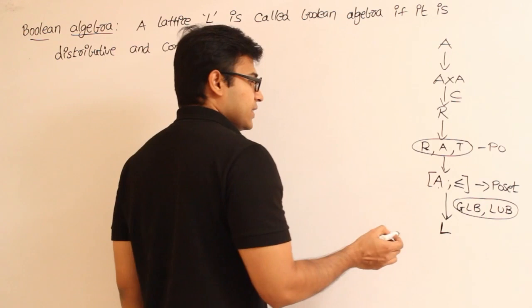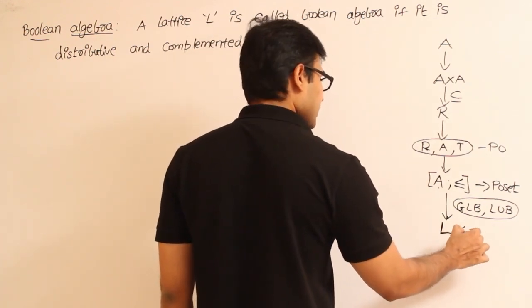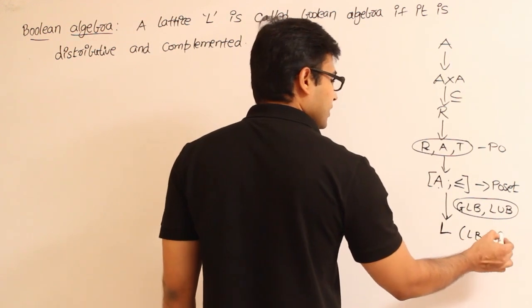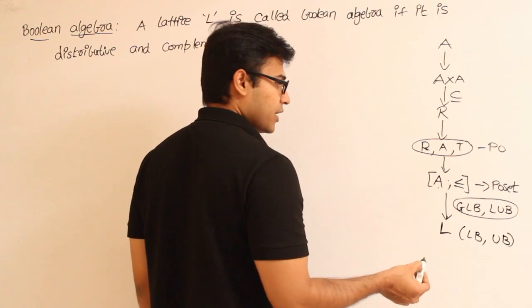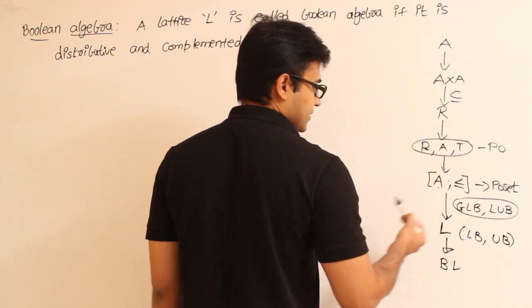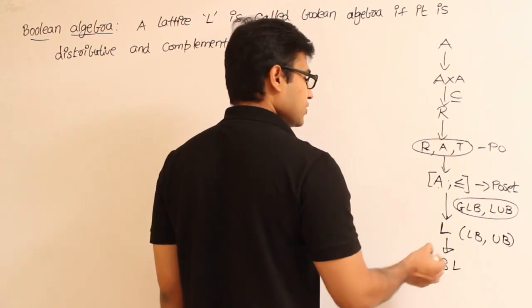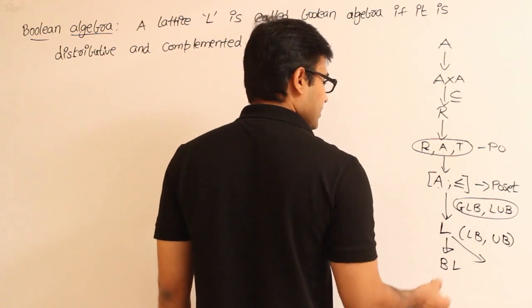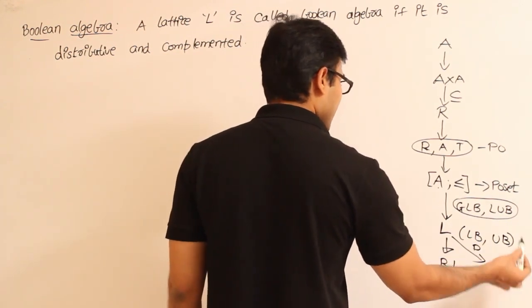Now if the lattice has both a lower bound and an upper bound, then it is called a bounded lattice. Similarly we have the concept of a distributive lattice. If the lattice satisfies the distributive properties, it is called a distributive lattice.